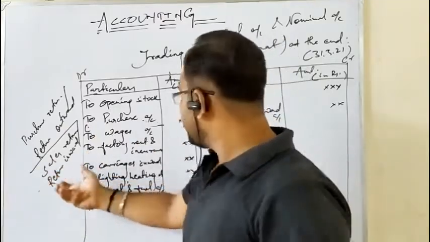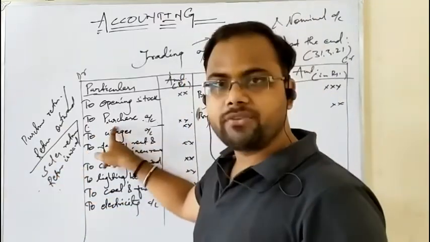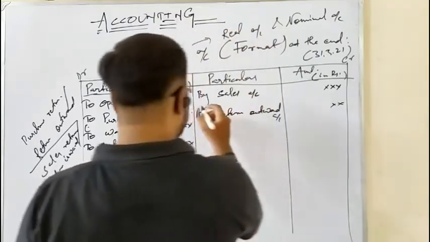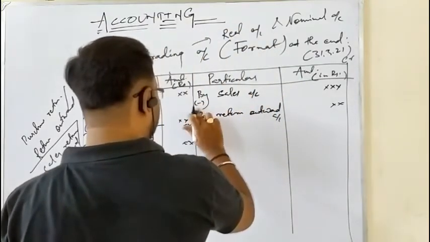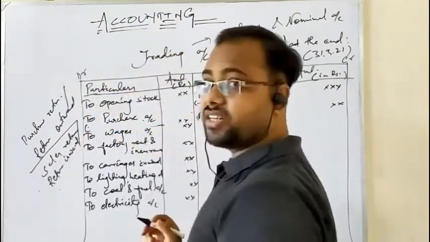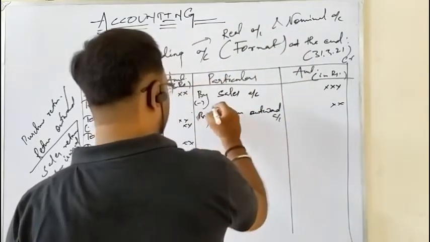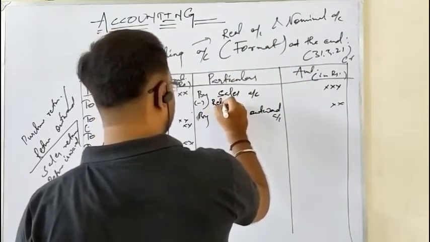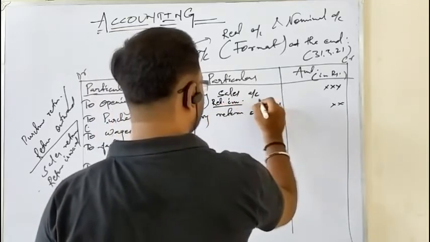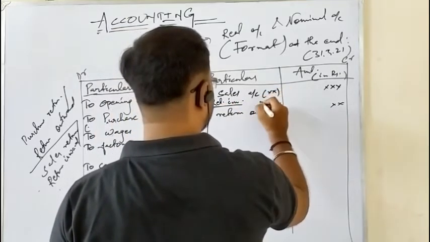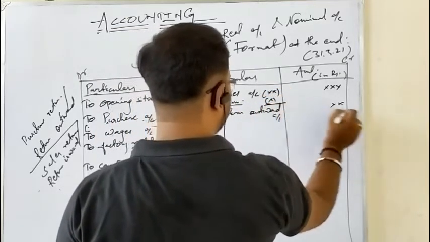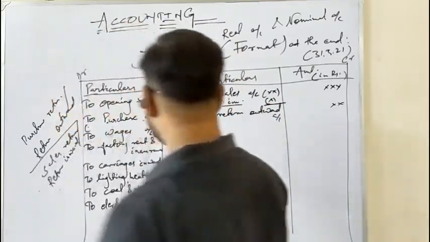So return inward can be deducted from sales, likewise we did for purchases. If you have space and you do not forget to post the sales return or return inward, then you can deduct it over here. That is, you write the return inward amount here and deduct it, then post the net amount.